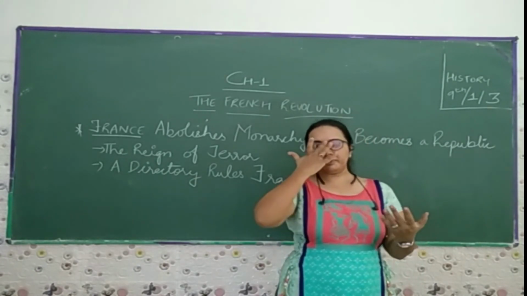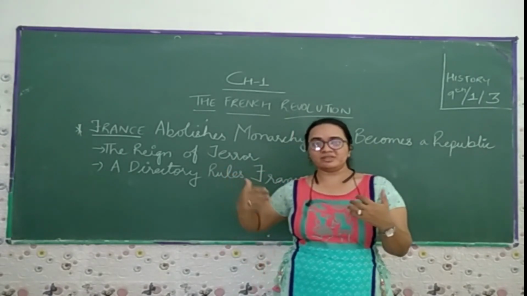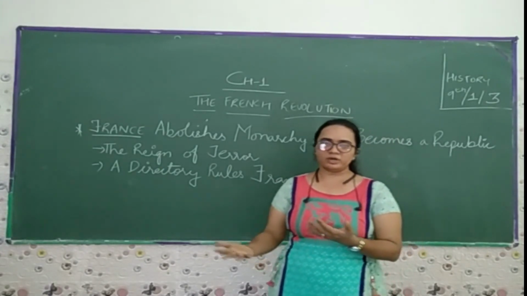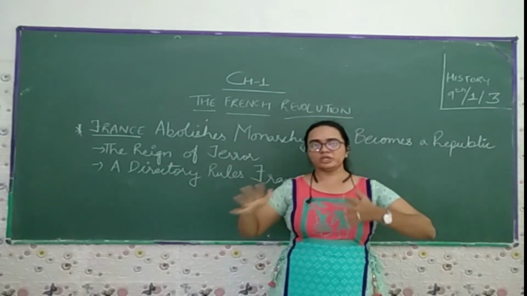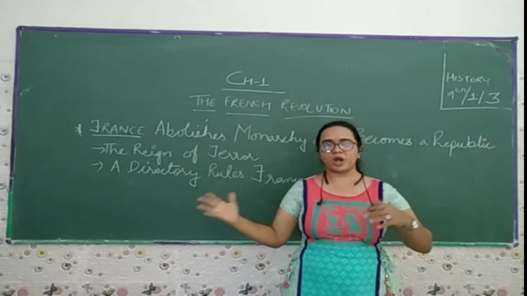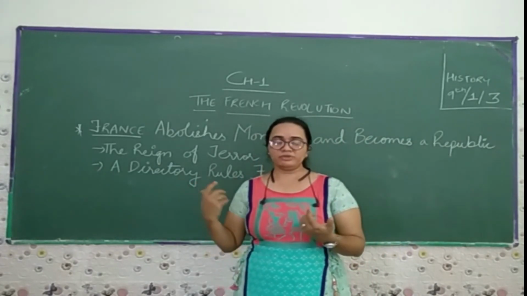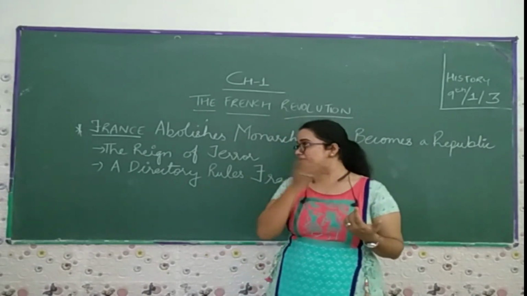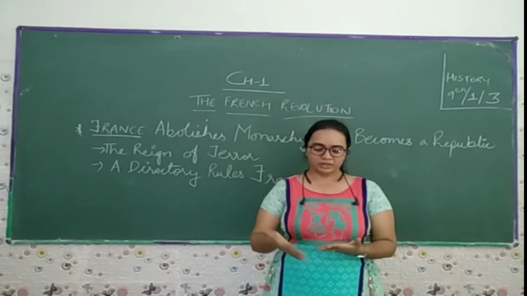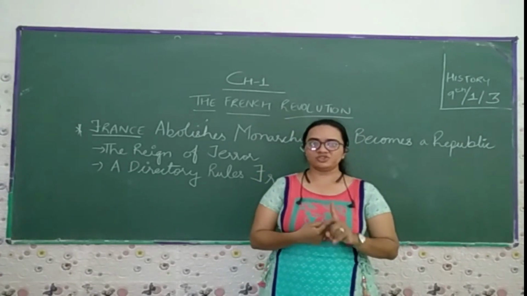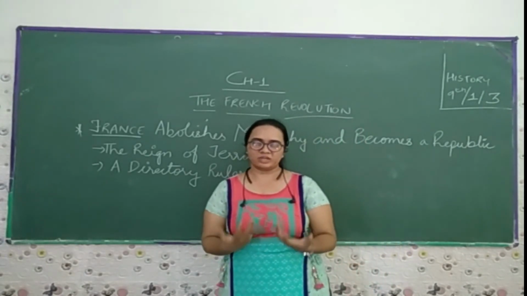Then further, they made certain policies so that certain people did not have certain privileges to do all kinds of work. Here they stopped certain things from being done by these people. So they changed it: this thing you can do and this thing you can't do. Later we'll come to know more about the people of France in the reign of terror, where they made different policies for their people. They also took away the churches from the noble people, because the first estate and the second estate people had all their powers taken away from them.